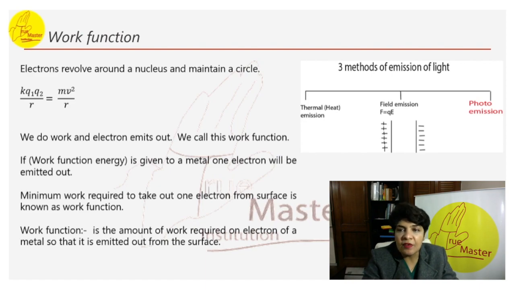How can we take out the electrons? There are basically 3 methods of emission. One is thermal, that is, we give it some heat energy. Second is we put that object into a field, so field emission. And we will be studying mostly the photo emission, that is emission by the help of light.